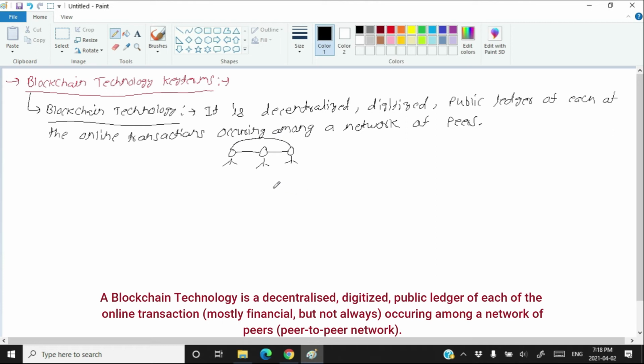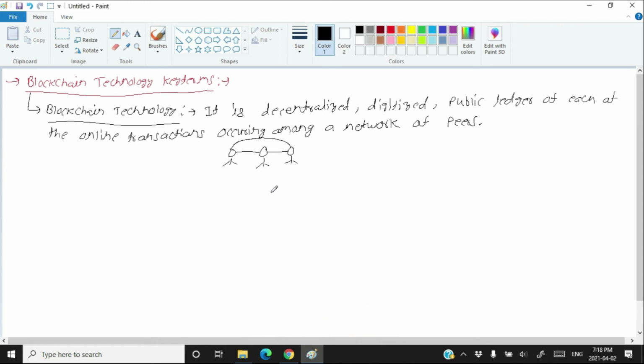Networking between people of the same level, and the transaction happens and the database is maintained among these peers. So this is called blockchain technology. Hopefully you are getting the sense, because we already have seen the appropriate example.